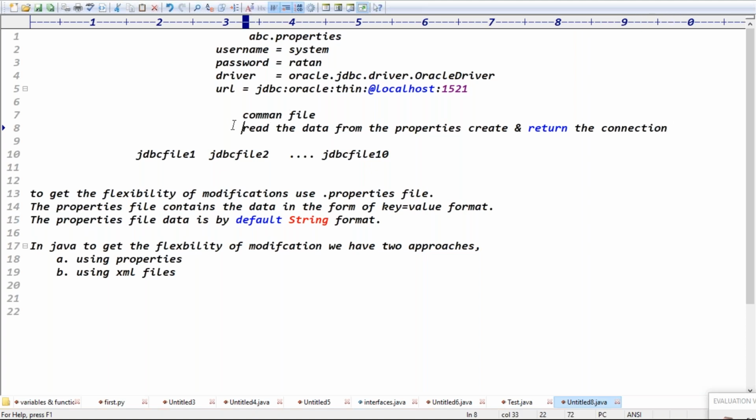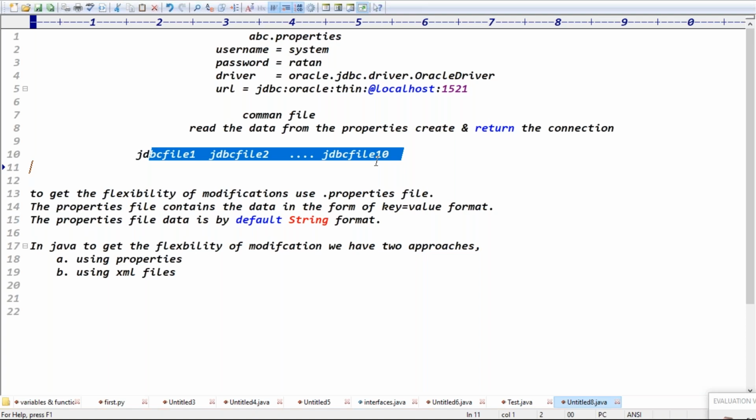That's it. Guys, actually, we have the JDBC files, 10 files are there. Again, in the 10 files, reading the data is common, right? But is every file reading the data and creating the connection recommended or not recommended, guys? Here we are reading the data from the property file and creating the connection. Here also we are reading the data and creating the connection, right? Here also reading the data, creating the connection, right?